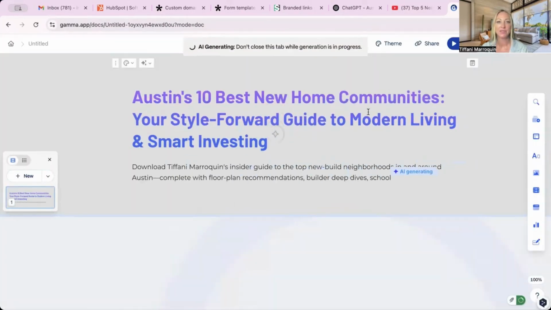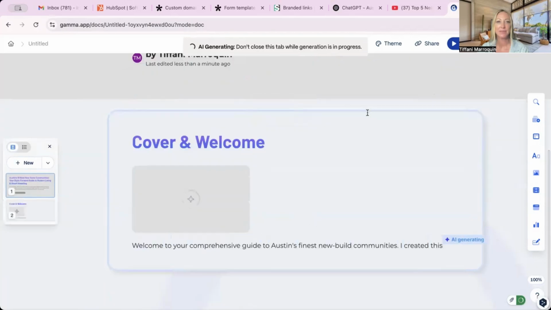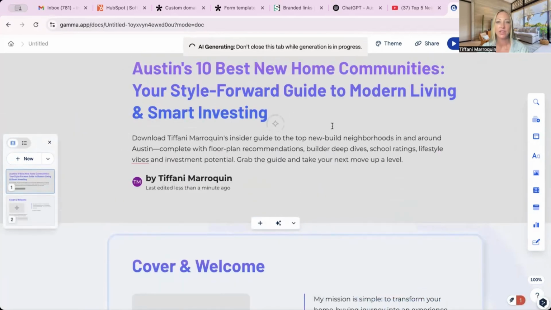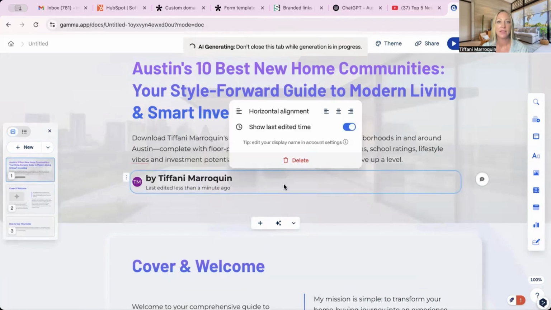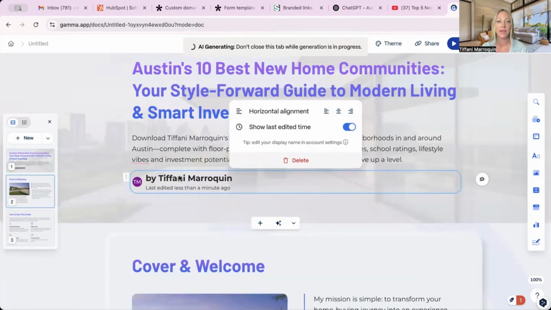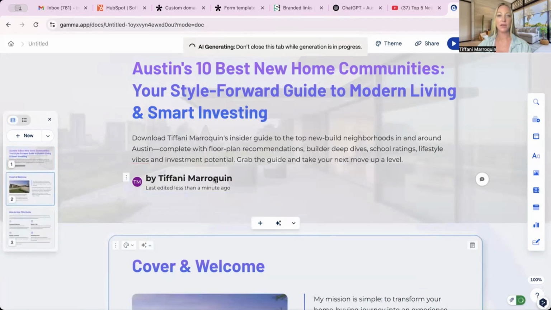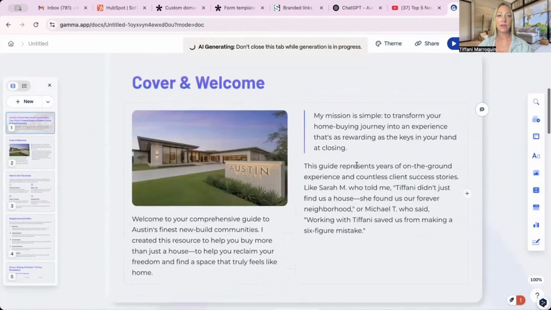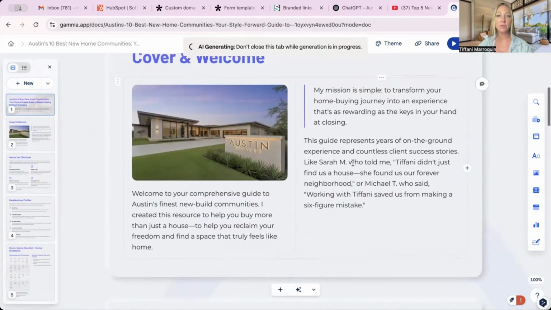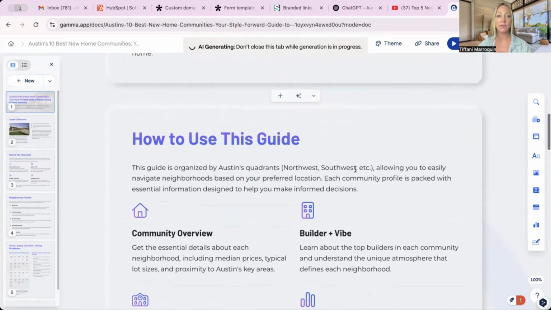And here we go. This is what we're getting. It's doing this in real time. All of this is editable. You can change out any of the colors, the photos. You can take this part off so it doesn't have "last edited a minute ago." Delete that. And you can add in your logo. You can add in your photo. Testimonials would be great to have in here as well.